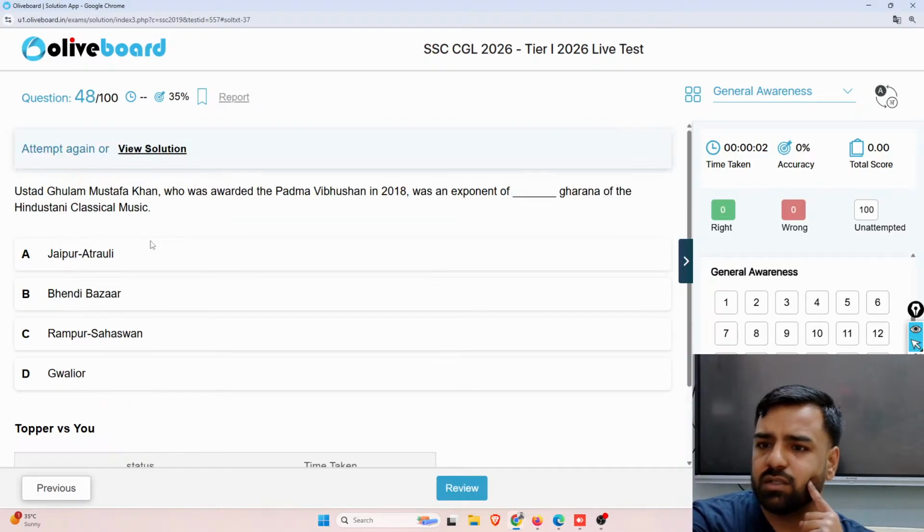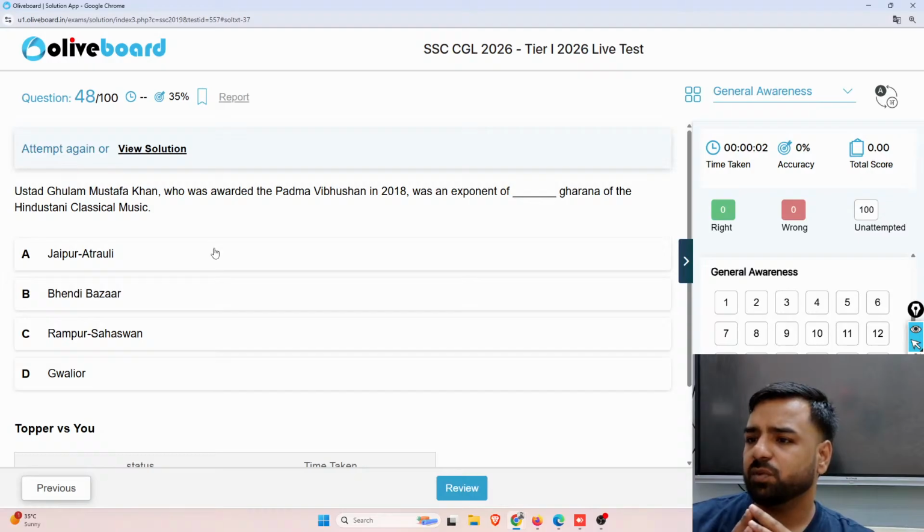what is the next question? Ustad Ghulam Mustafa Khan, who was awarded the Padma Vibhushan in 2018, was an exponent of which gharana of Hindustani classical music? So Jaipur Atrauli, Bhindi Bazaar, Rampur Sahaswan or Gwalior?